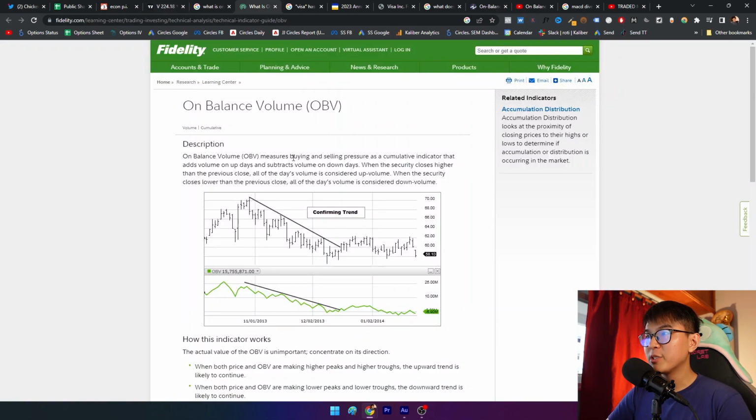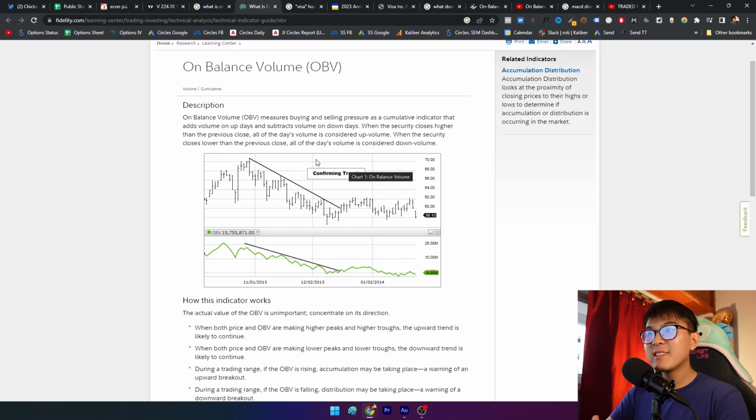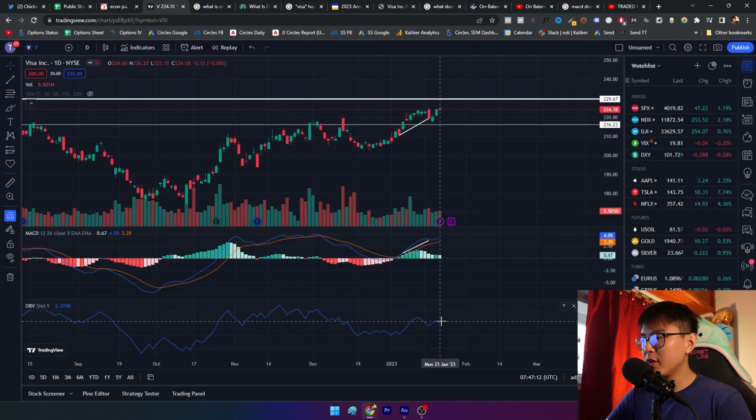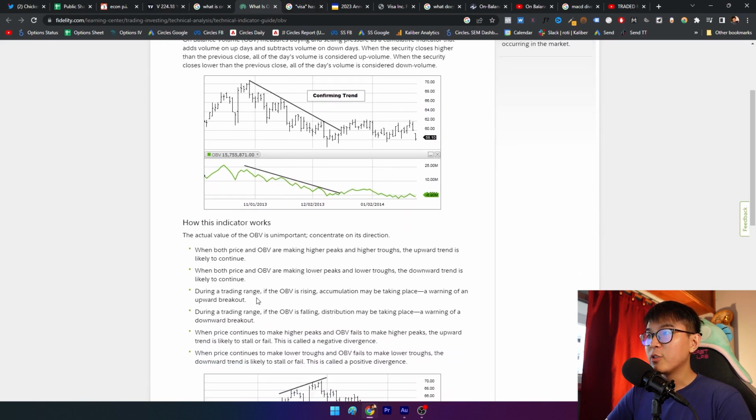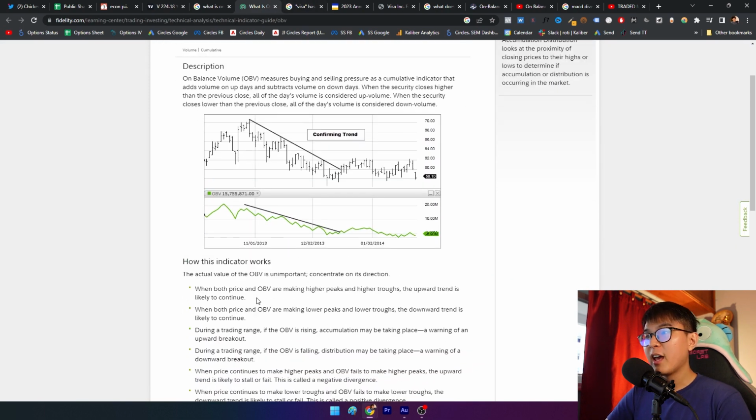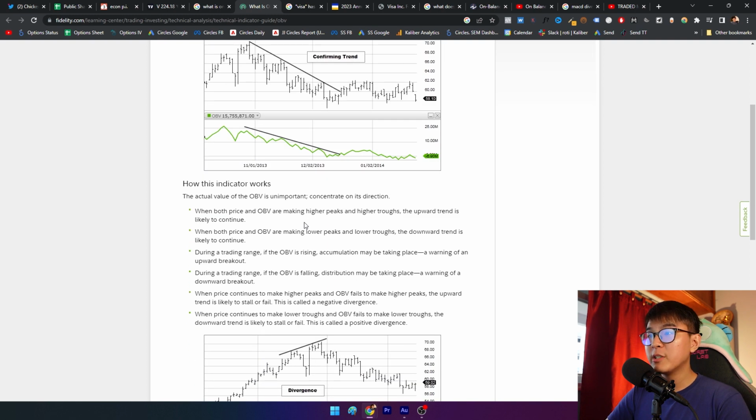On balance volume measures buying and selling pressure as a cumulative indicator that adds volume on up days and subtracts volume on down days. It basically adds volume when the price goes up and subtracts when the price goes down. The number here is not that important, it's 2.3 billion. So how they would suggest you use it is you just want to make sure the price of the stock and OBV are moving in the same direction to confirm a particular trend. The explanation of this website is quite clear.